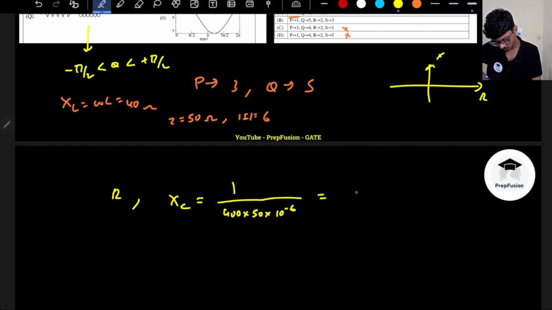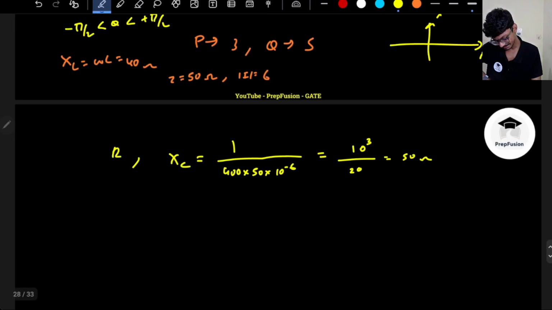So this will be 10 cube divided by 20, so 50 ohms. XC is 50 ohms.